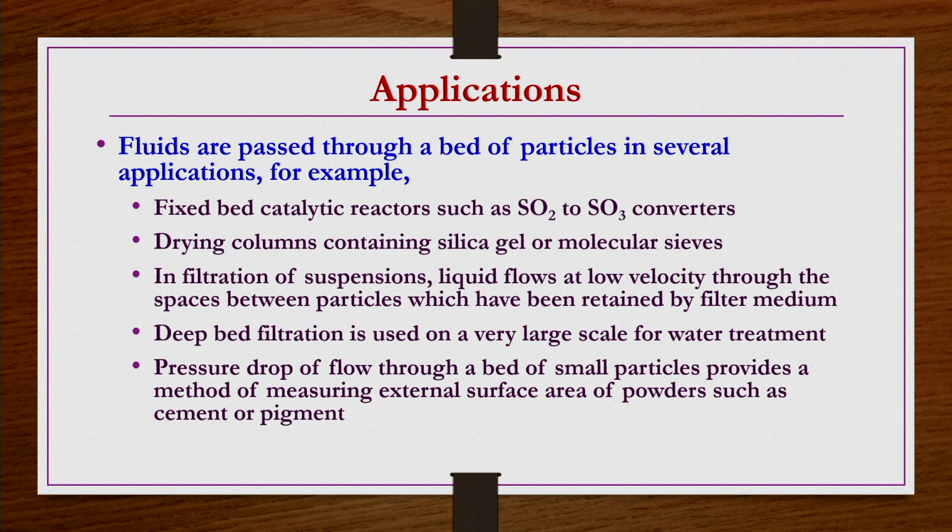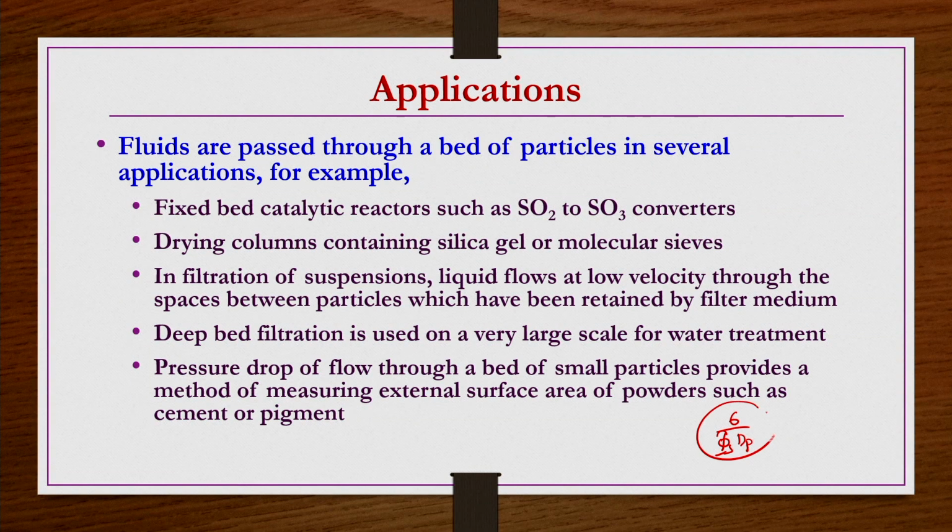Okay. Pressure drop of flow through a bed of small particles provides a method of measuring the external surface area of powders such as cement or pigment. So, cement or pigment particles are very small, and measuring their surface area and surface to volume ratio is in general very difficult for a given sample, right. If you know the pressure drop, indeed we are going to obtain an expression for pressure drop for the laminar flow and pressure drop for the turbulent flow.